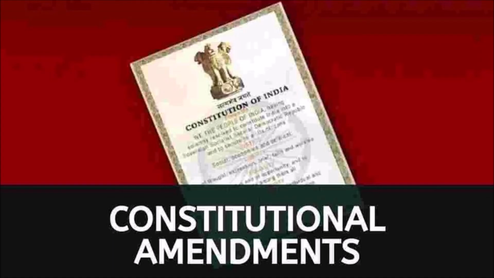Power to amend the Constitution. Both the Houses of Parliament have equal powers to amend the Constitution. The amendment bill can be presented first in either house. However, the approval of both the houses is required for the amendment. If only one house approves the amendment, and the other does not, then the amendment cannot be carried out. In some cases, the approval of the state assemblies is also essential.